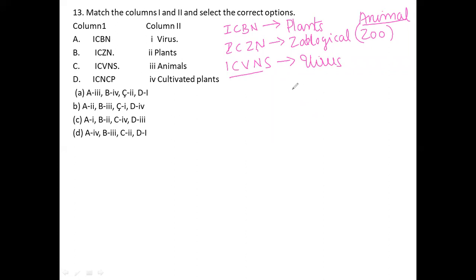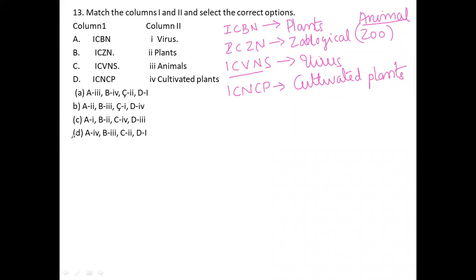So next one is ICNCP, International Code of Nomenclature for Cultivated Plants. Okay. So by seeing these things, we are going to match correctly.